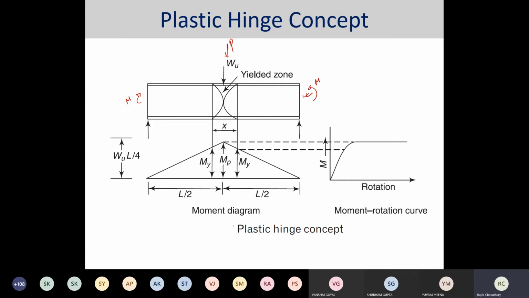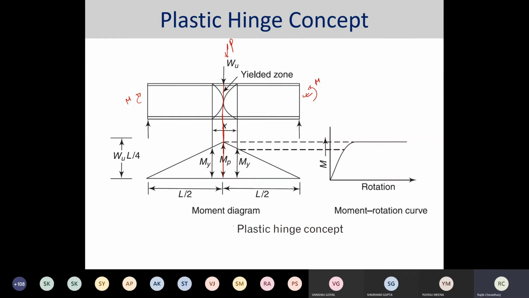There would be full plasticity at the center of that area. This is the particular line where your maximum bending moment occurs, and at that point full plastification occurs, along the full depth.